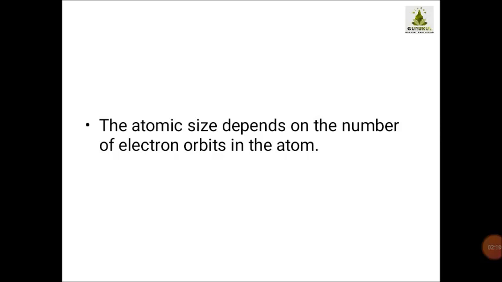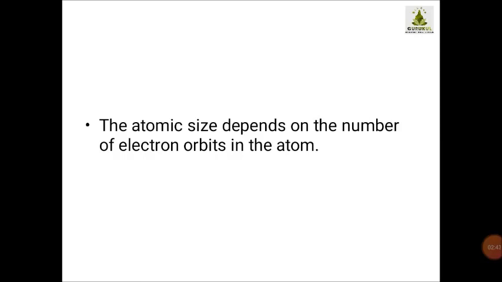Now I just want to ask you, can we try to recall on which thing the atomic size of an atom depends? Yes, the atomic size of an atom depends on the electron orbits in the atom. It means the number of electron orbits, how many electrons are there in an orbit, that is going to decide the size of the atom which you are studying.